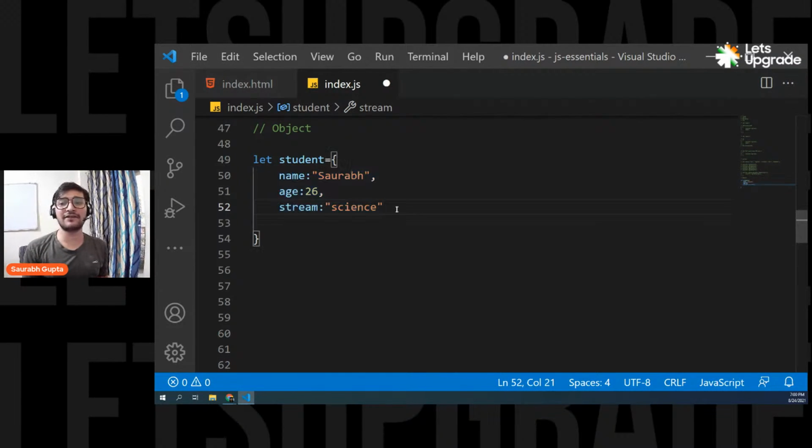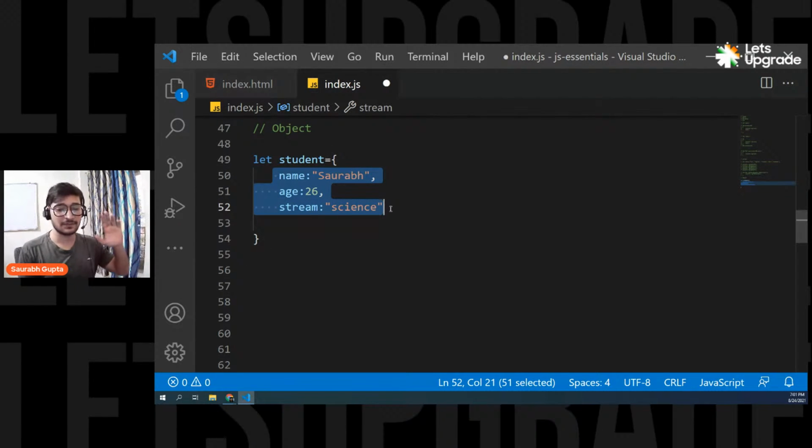And that's how you write a property value. Now see, it's just like a variable. You have a name variable with Saurabh as the value, and an age variable with 26 as the value. But in this case, they are called properties. They work almost like normal variables, but when they're inside an object, they are considered properties. And these three properties are related because they belong to the same person. Is that clear, everyone? Yes, Mitanshi, it's exactly like a dictionary in Python.